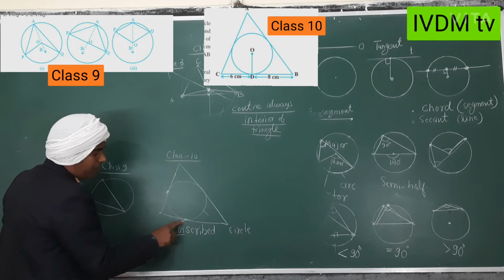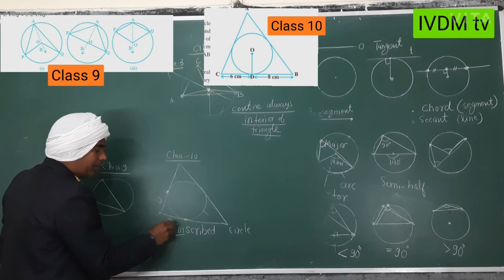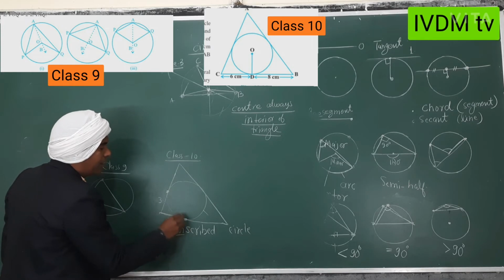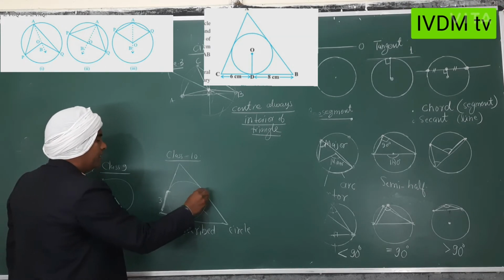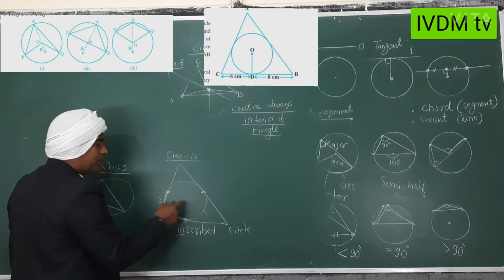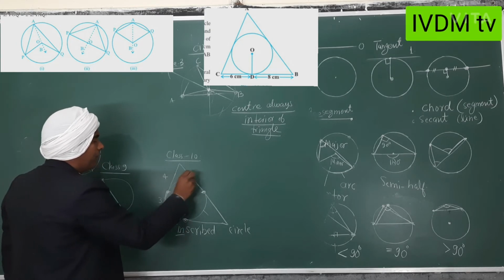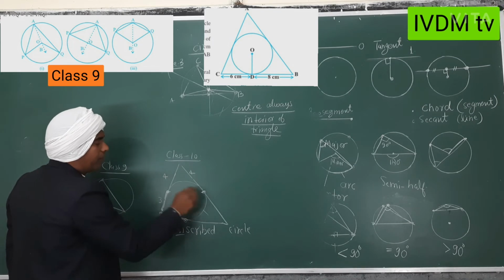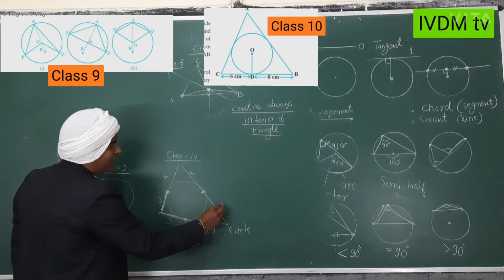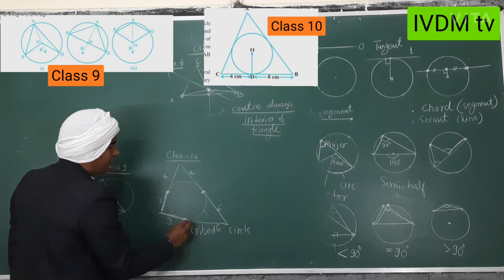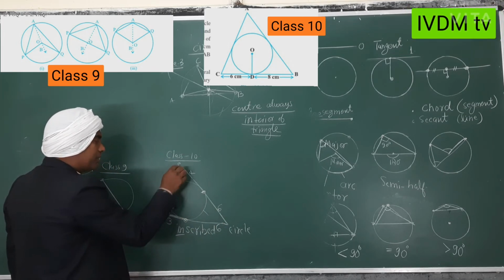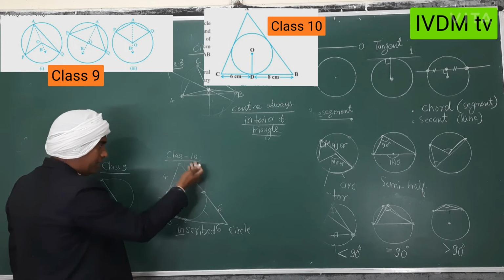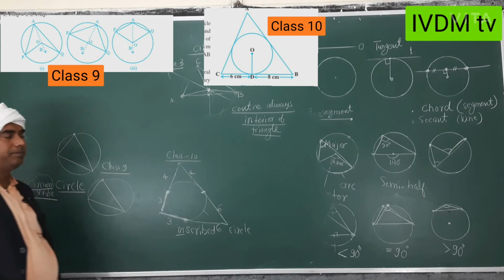so this will be equal to this. Suppose this is 3, this is 3, this will be equal. After that, this is the crossing point. Suppose this is the 4, so this is the 4, so 4 and 4. And suppose it is the 6, so it will be 6. So that will be tangent. Tangents from an outside point will be equal. So this type of things in class 10th.